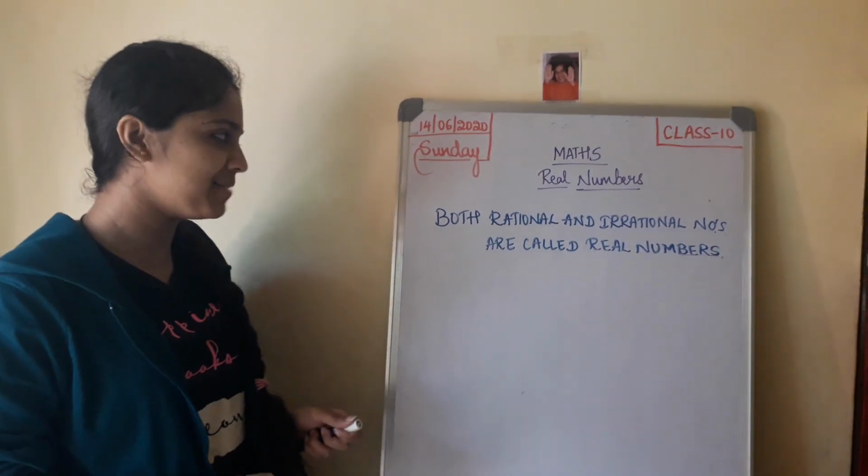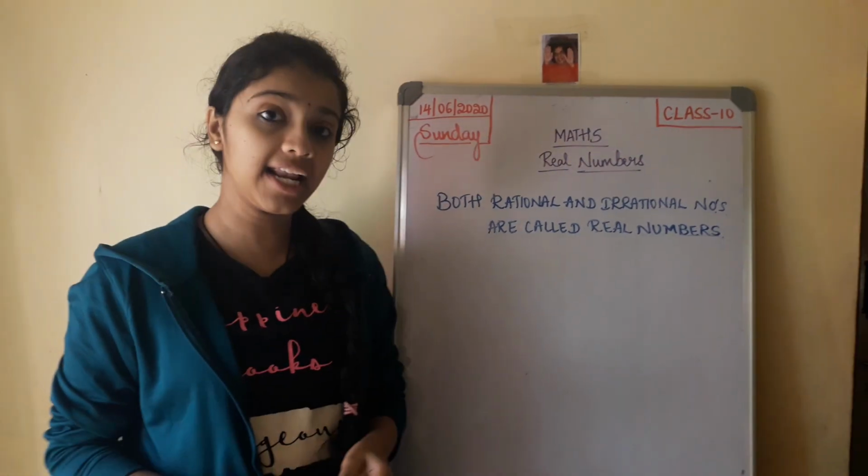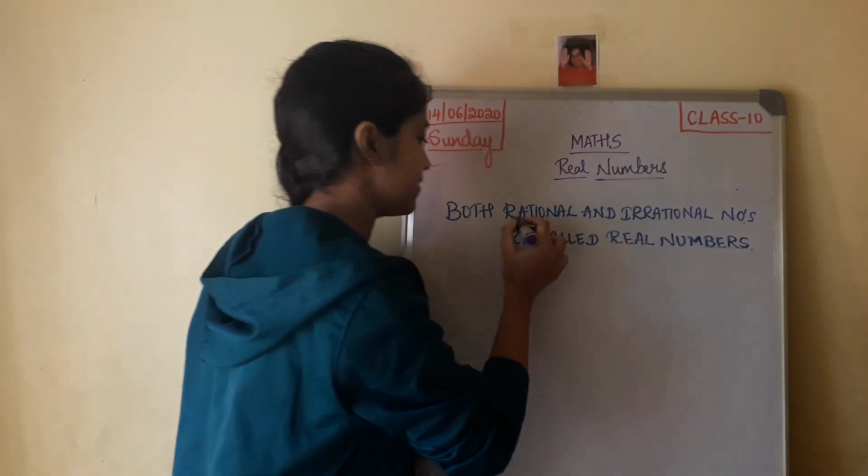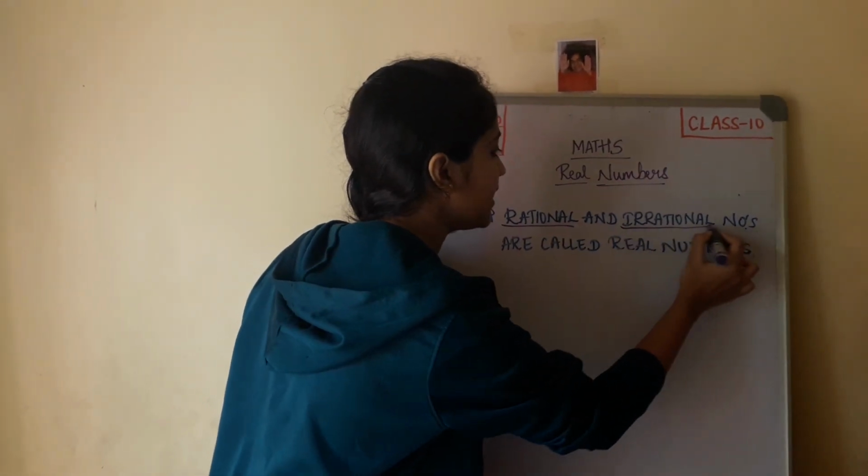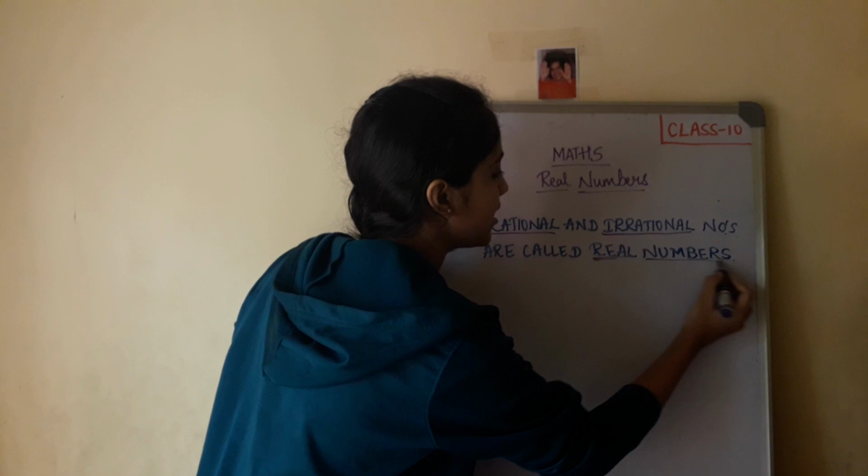So what are real numbers? Both rational and irrational numbers are called real numbers.